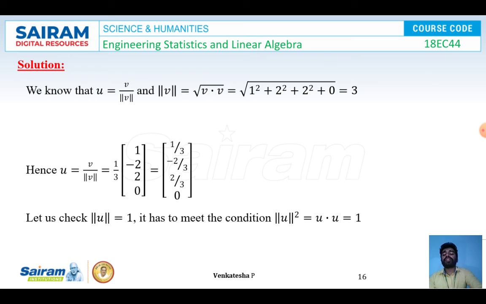Now I'm going to check norm of u. After finding norm of u, this vector, so taking square root, it will become 1 by 3 square plus minus 2 by 3 whole square plus 2 by 3 whole square plus 0, it will be equal to 1. So hence we can say that norm of u square will be equal to u dot u will be equal to 1.